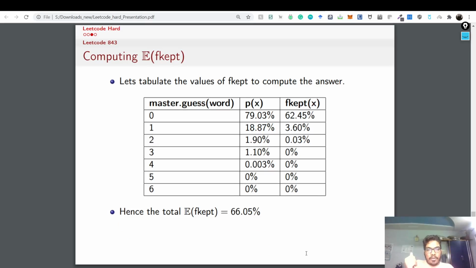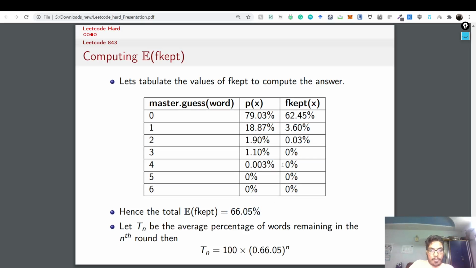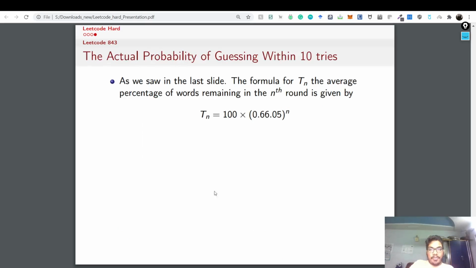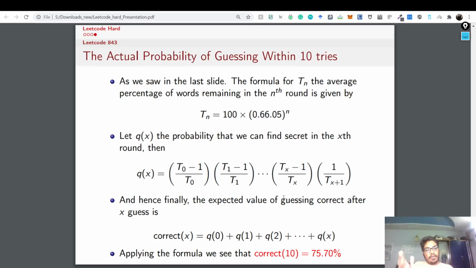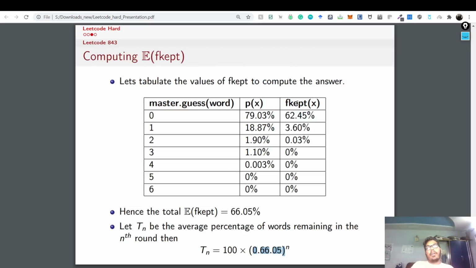Now when we use the minimax algorithm, you are actually shrinking this f kept to be even smaller, because you are not randomly guessing. This will not be the expectation. The expectation was the sum of all of those things. The f kept could be something like 3.60, it could be 0.03, because you are actually searching for the word which has the minimum matches with 0. Once the f kept, which was becoming large, becomes very small, the percentage will increase drastically. So you can get near 100%, near 99%, 95% accuracy with a better estimation of f kept, with a strategy, right?